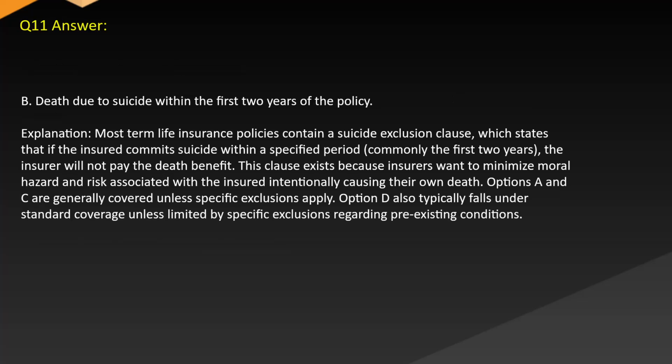Answer B, death due to suicide within the first 2 years of the policy. Explanation: most term life insurance policies contain a suicide exclusion clause which states that if the insured commits suicide within a specified period, commonly the first 2 years, the insurer will not pay the death benefit.